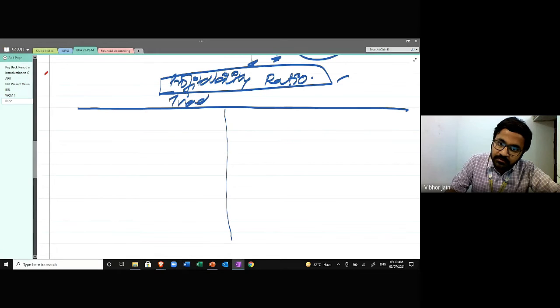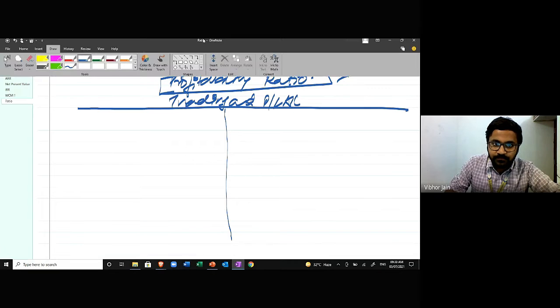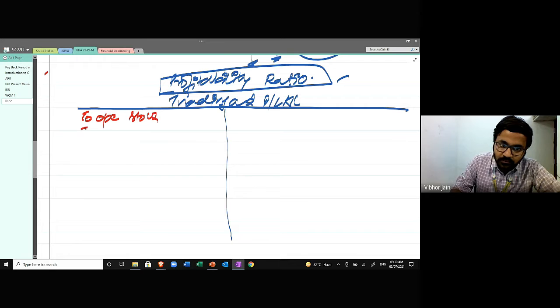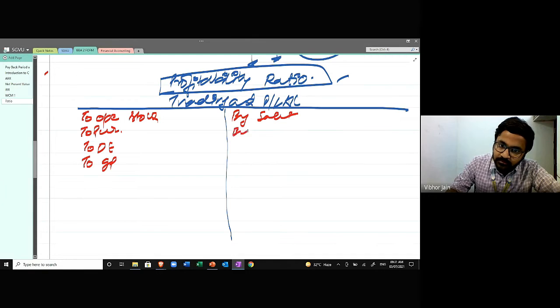this is my trading and P&L account. It's going to look something like this. It's going to be: to opening stock, to purchase, to direct expense, to gross profit, and by sales, and by closing stock.